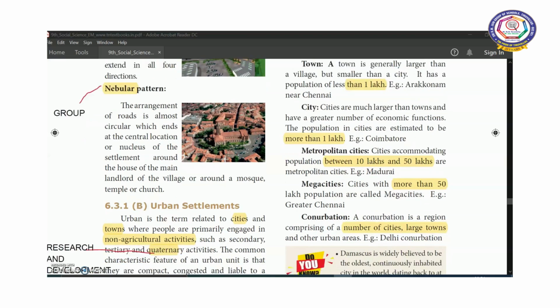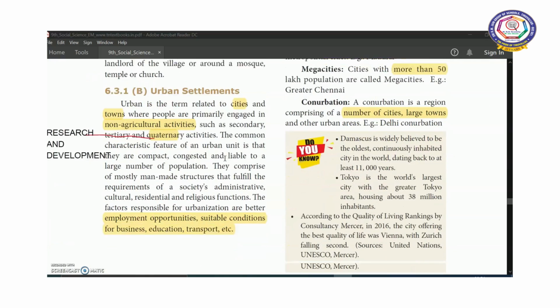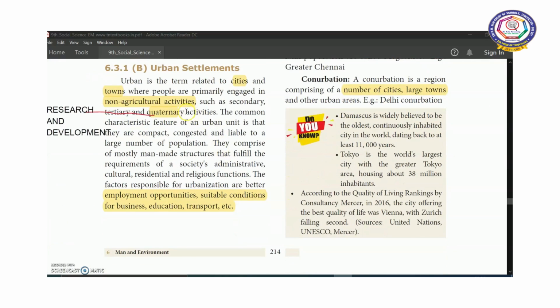Okay children, we discussed the rural settlement. Now we are going to start urban settlement, that is cities and towns. Urban is the term related to cities and towns where people are mostly engaged in non-agricultural activities such as secondary, tertiary and quaternary activities. Secondary activity means raw materials are processed into finished products. Tertiary means service sectors like banking, and quaternary activities means research and development.